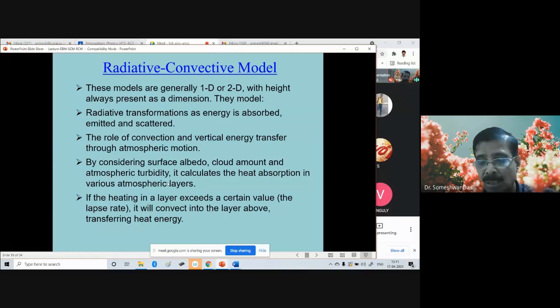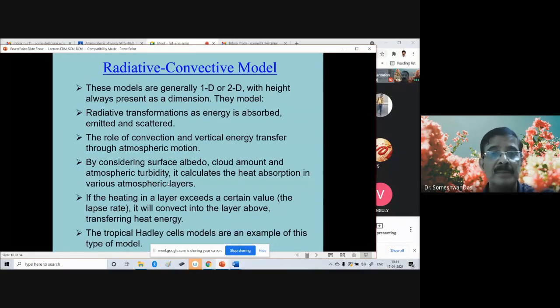So those things are all considered in a model, and especially in an RCM, radiative convective model. The RCMs are also used sometimes to model the tropical Hadley cells. They are examples of this type of model. And for that we have to have a two-dimensional model, at least a two-dimensional RCM. That means one dimension is your vertical, and another dimension is your horizontal in a north-south direction.